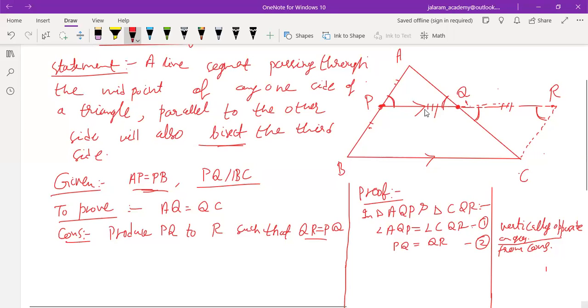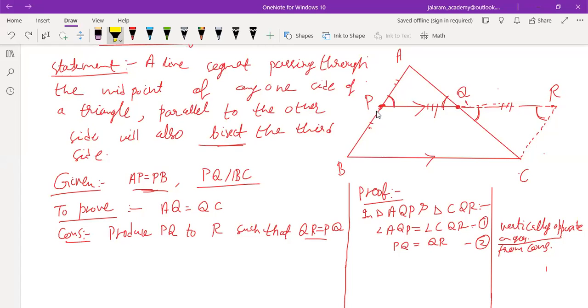When AP becomes parallel to RC and PR is the transversal, these two angles are called alternate interior angles and they are equal. This is the alternate interior angle axiom. Before using this, we have to prove that AP is parallel to RC. So how will you prove that? We have to think about this.